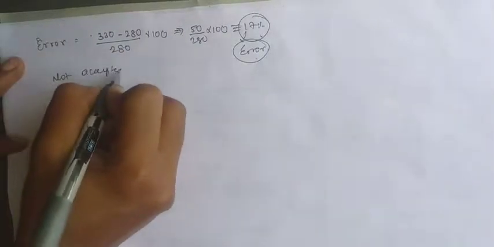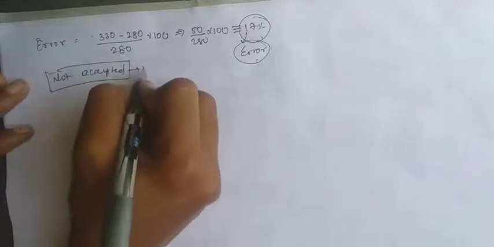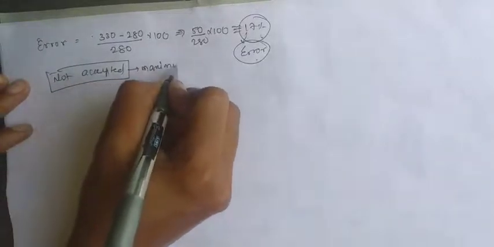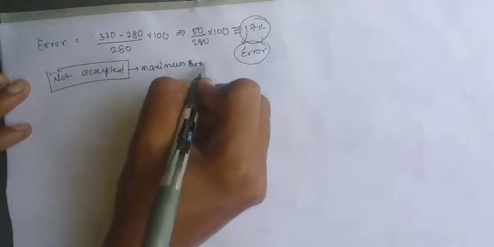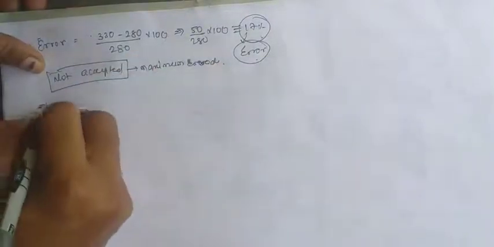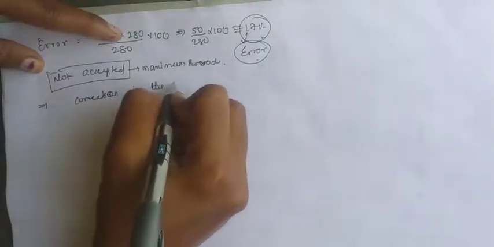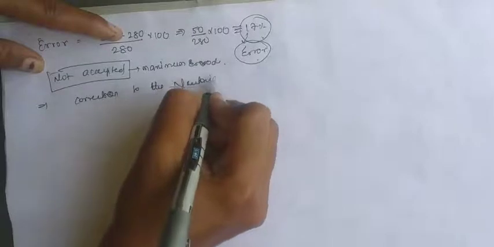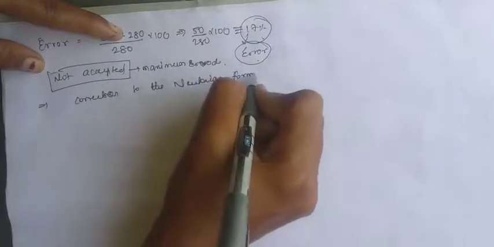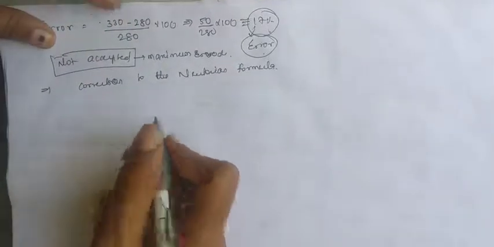Why? Because the error is maximum. But the steps followed are very correct only, but we are getting the maximum error. So to reduce this error problem, we are having some correction to the Newtonian formula. We have taken one correction for the Newtonian formula.